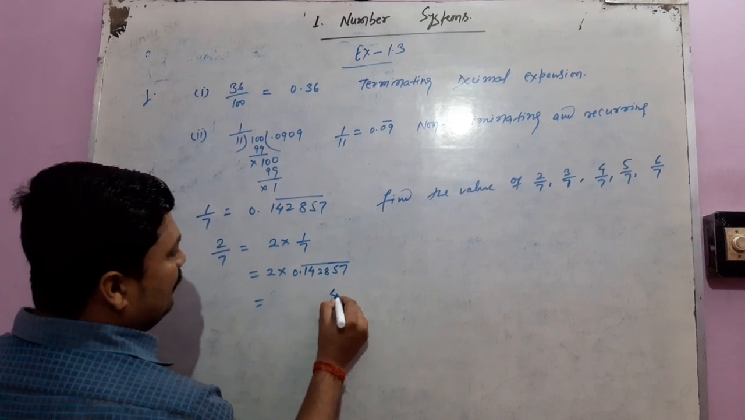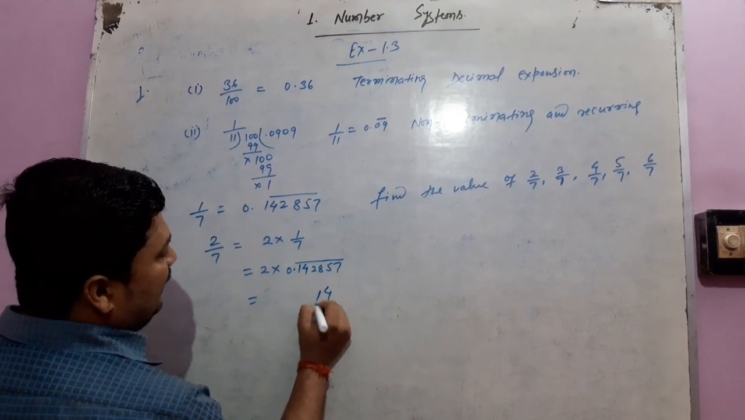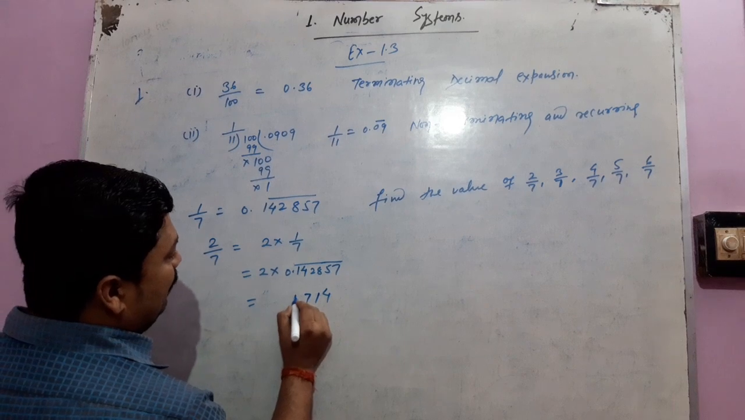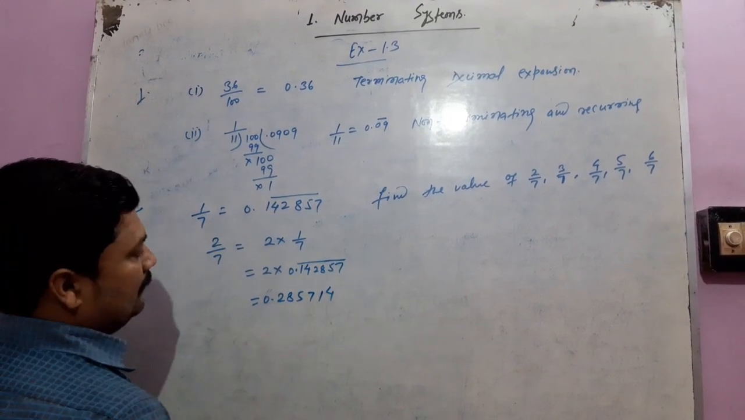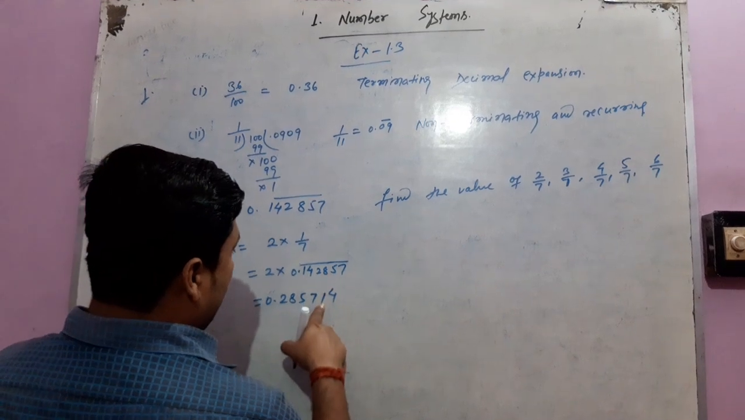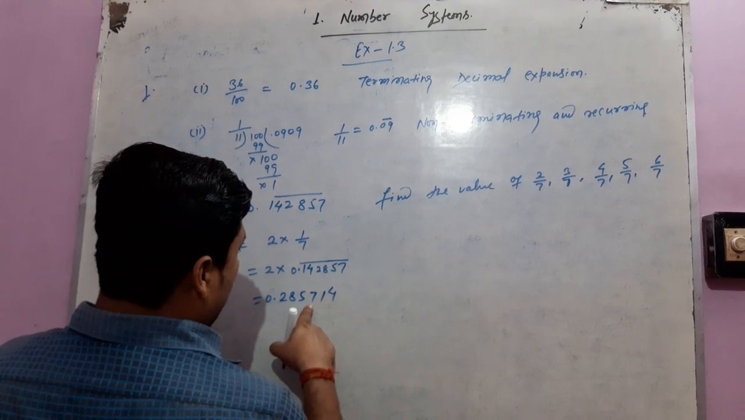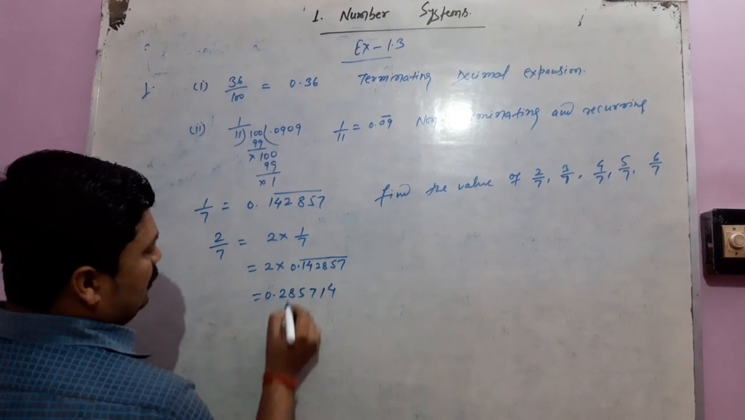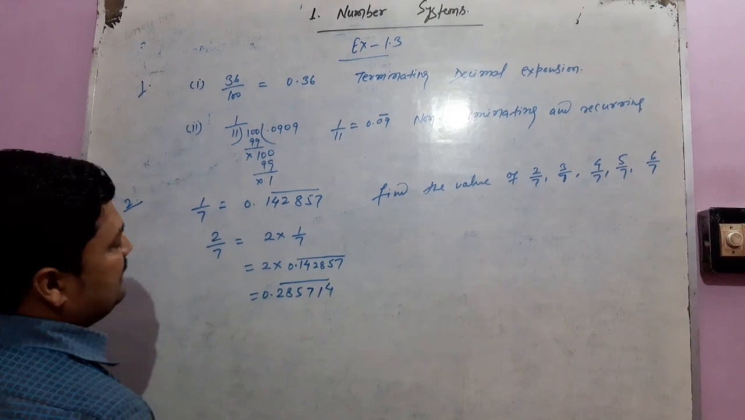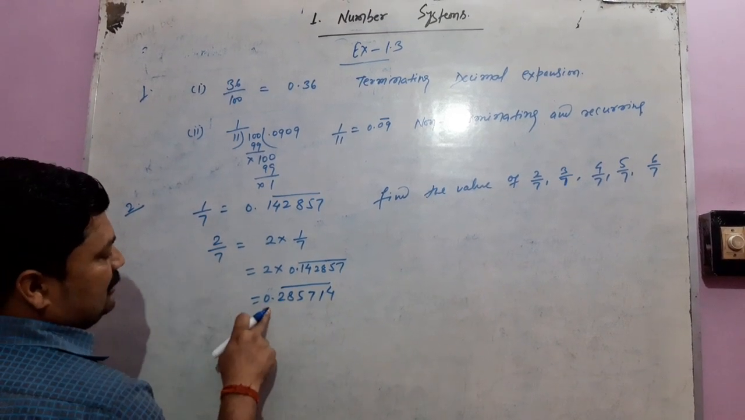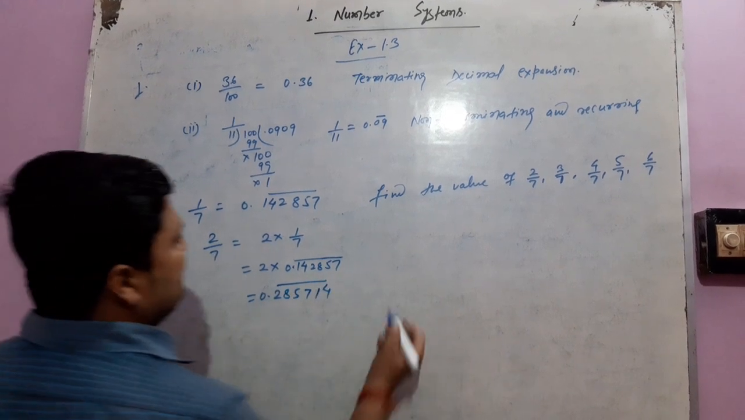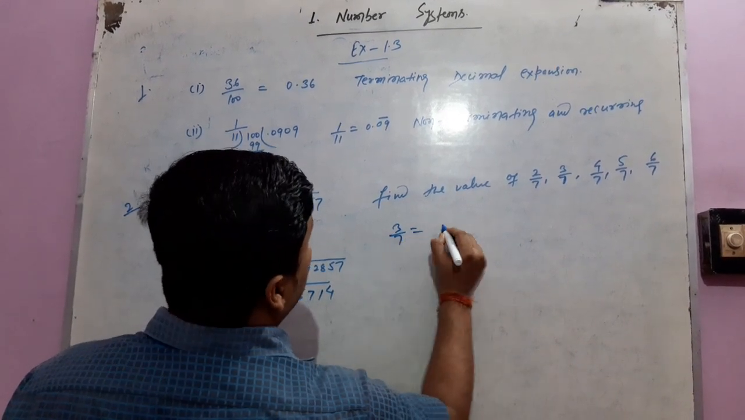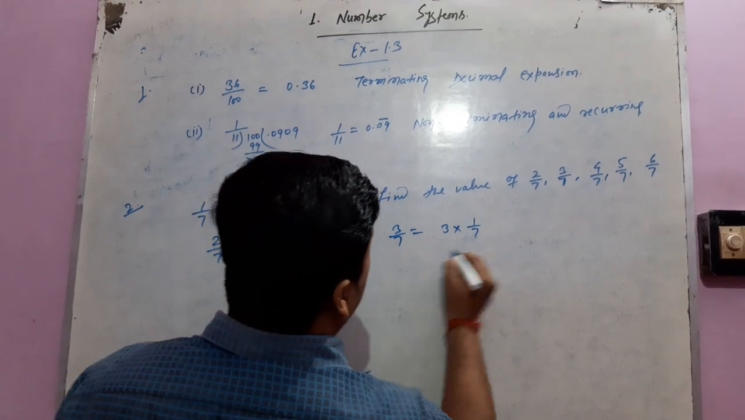Now each term we have to multiply with 2. 2 times 7 is 14, 2 times 5 is 10 and 1 is 11, 2 times 8 is 16 and 1 is 17, 2 times 2 is 4 and 1 is 5, 2 times 4 is 8, and 2 times 1 is 2. Again mark the recurring sign here. So the value of 2 by 7 is 0.285714 recurring.